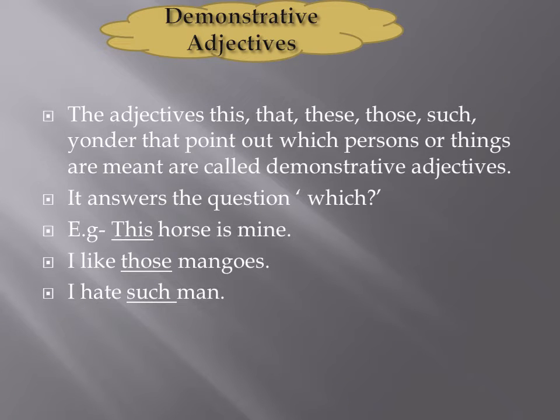Demonstrative adjectives. The adjectives this, that, these, those, such and yonder that point out which persons or things are meant are called demonstrative adjectives. It answers the question which. For example, this horse is mine. I like those mangoes. I hate such men. This, those and such are demonstrative adjectives and they are indicating the person or thing.